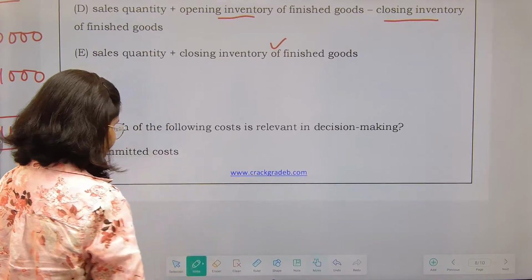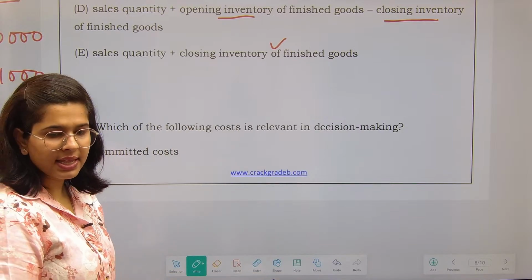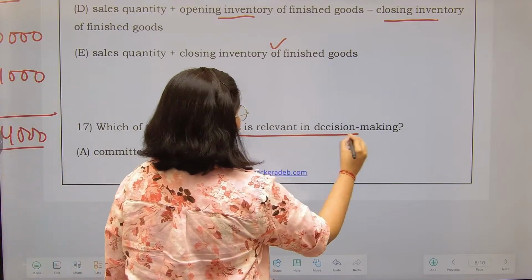Next is, which of the following costs is relevant in decision making?